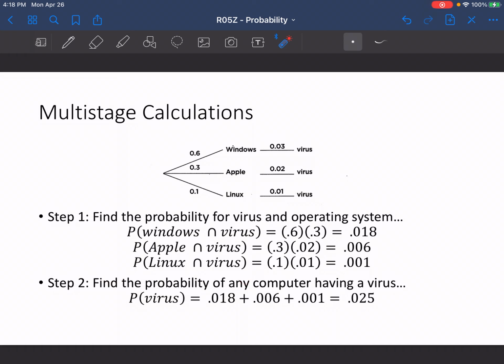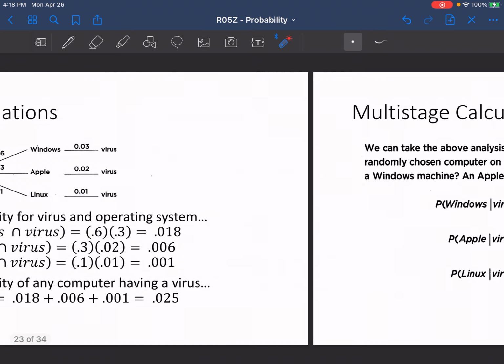And then from there, if we want to find the probability that any of those computers has a virus, we would just take all three of those separate probabilities and add them together, which would mean 0.018 plus 0.006 plus 0.001 gives us a total probability of any computer on campus having a virus of 0.025 in this case.